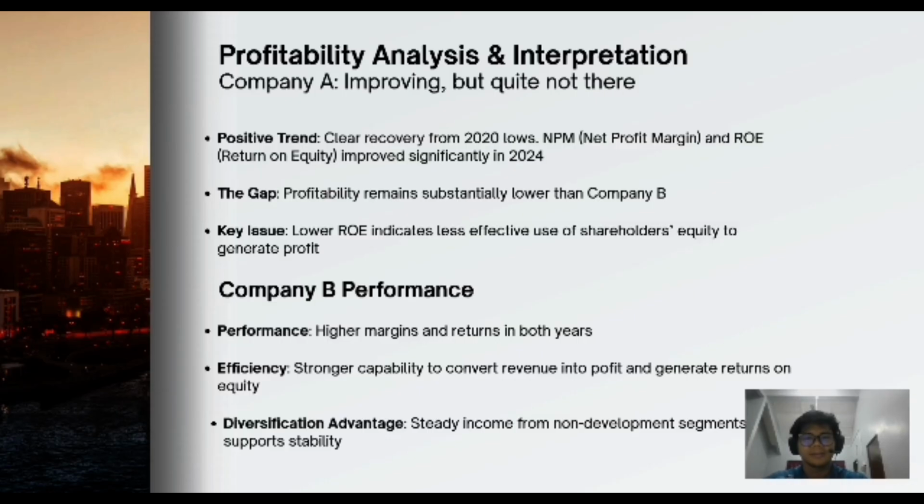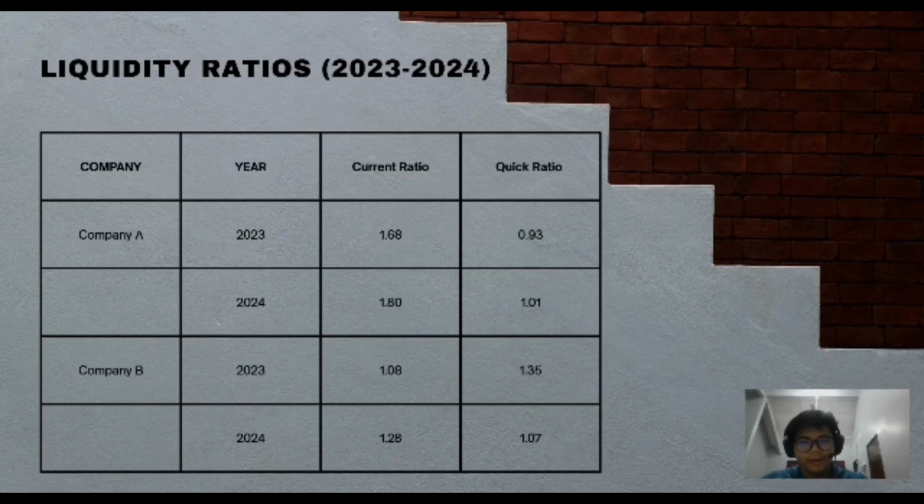Now, next slide. Liquidity ratios. Now, let's examine the short-term financial health. In 2023, Company A's quick ratio was below 1, meaning that without selling properties, covering short-term debts could be tight, while Company B started with a stronger position in liquid assets.